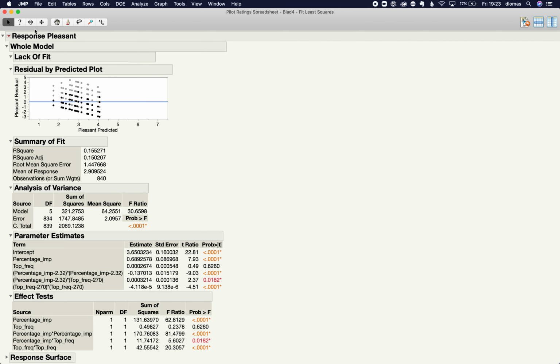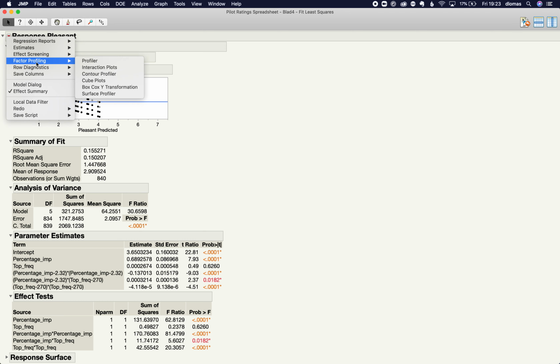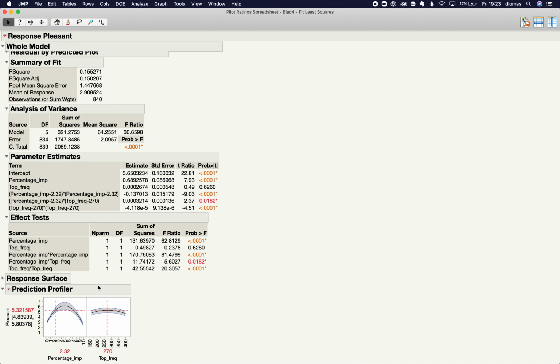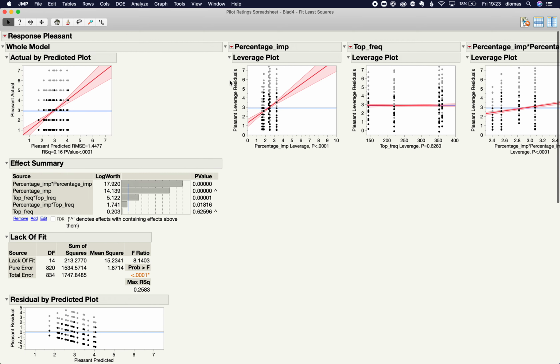And I want to look at this profiler. Yeah, check this out. This is what you saw before. So there's not much of an effect of frequency, which we'd expect. The highs and the lows are preferred a little bit less than what's in the middle. This is what we estimate for the ideal imperfection, which is about 5%.